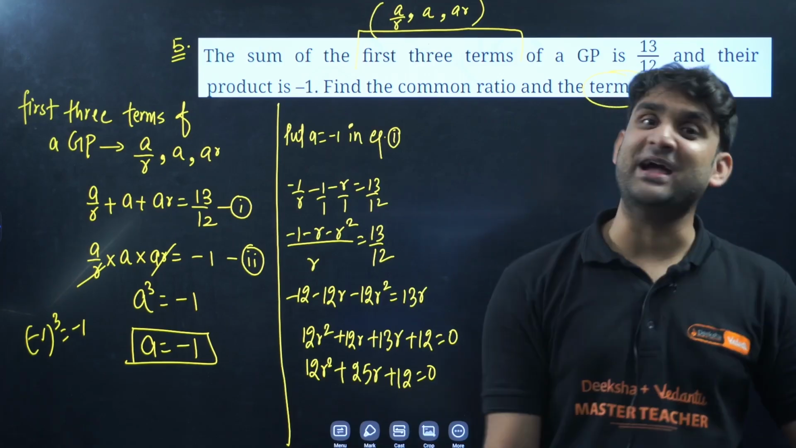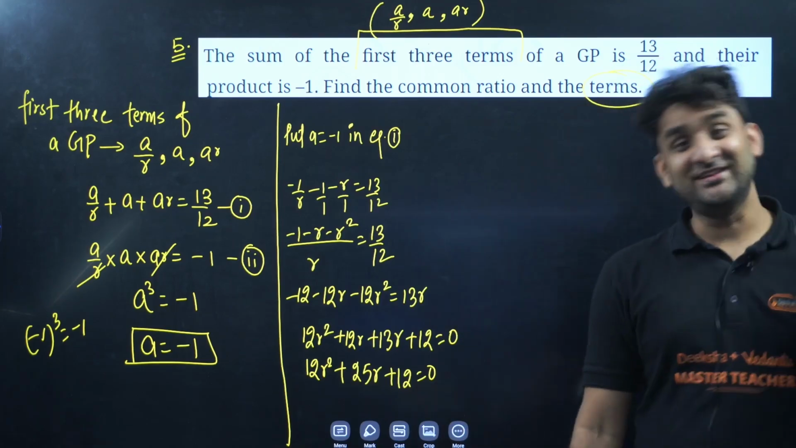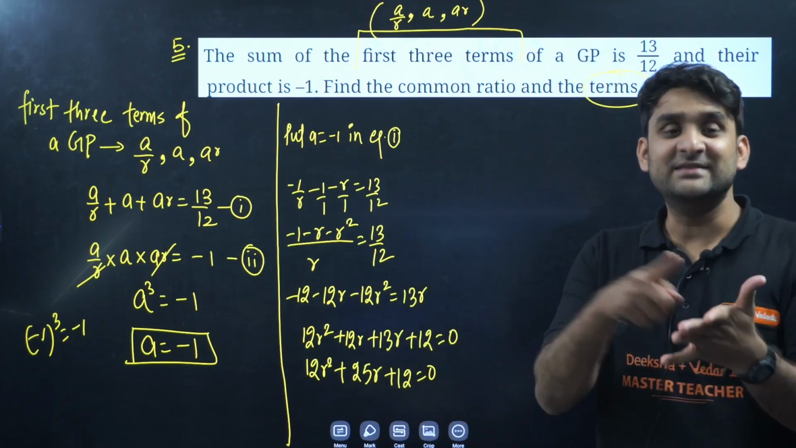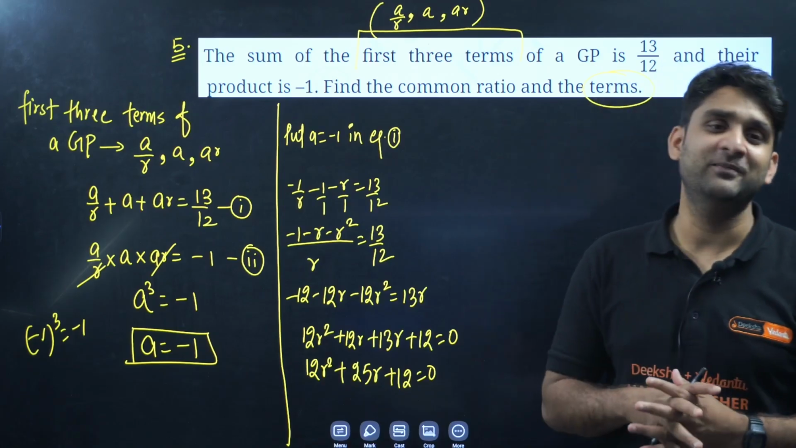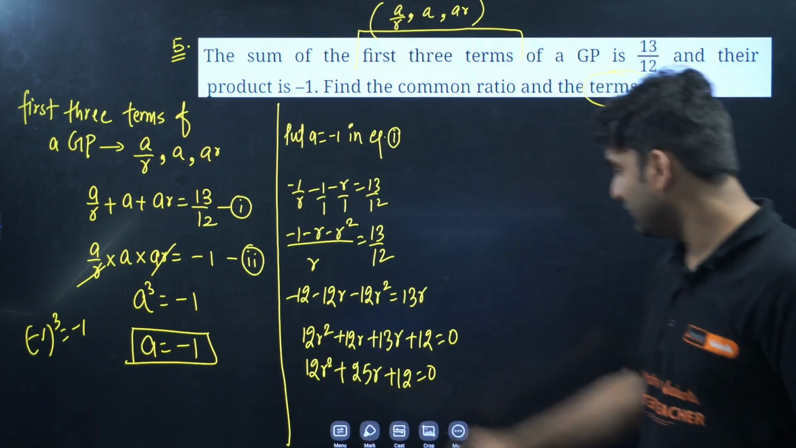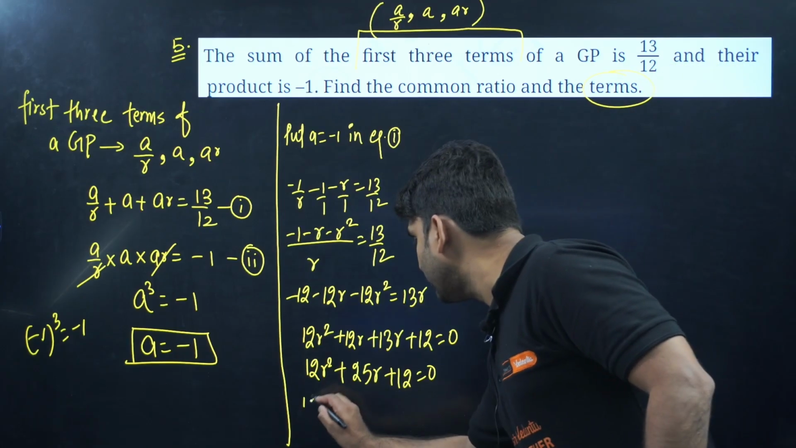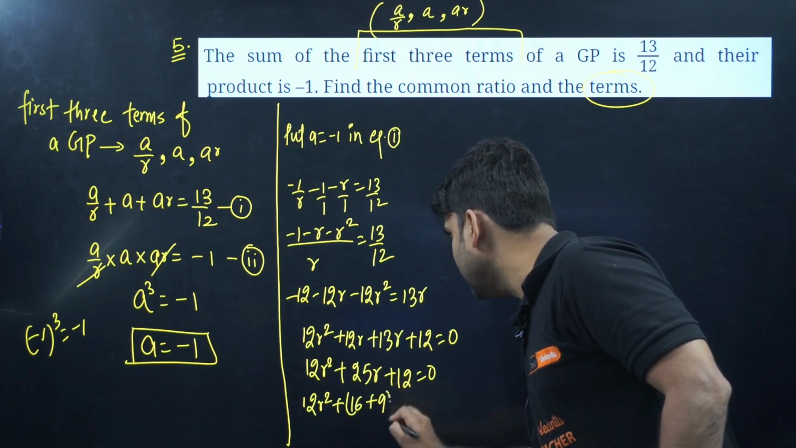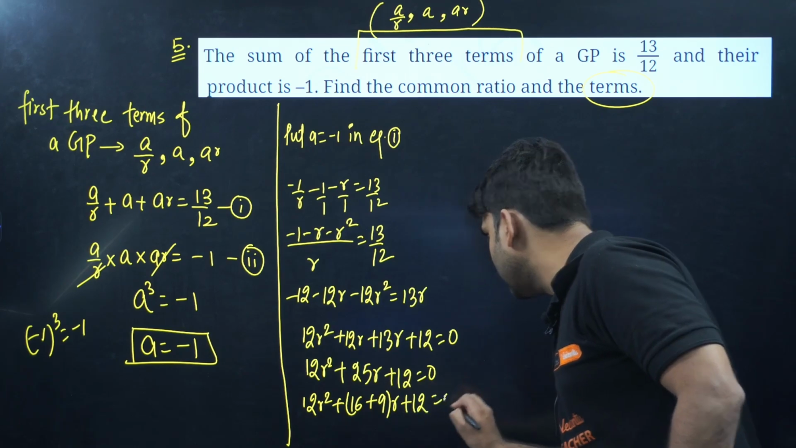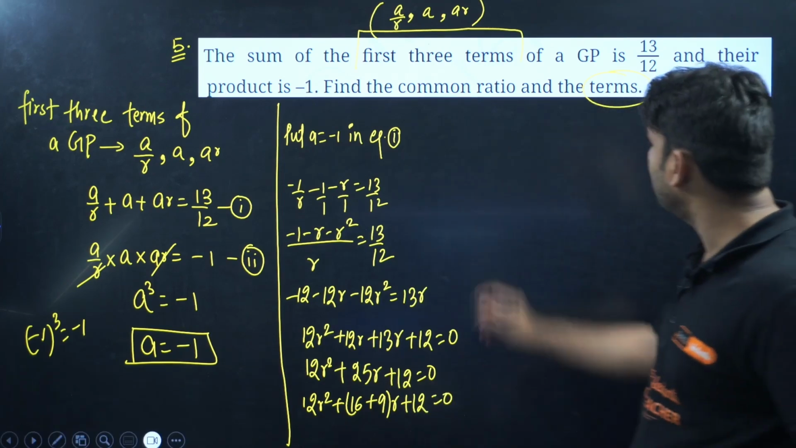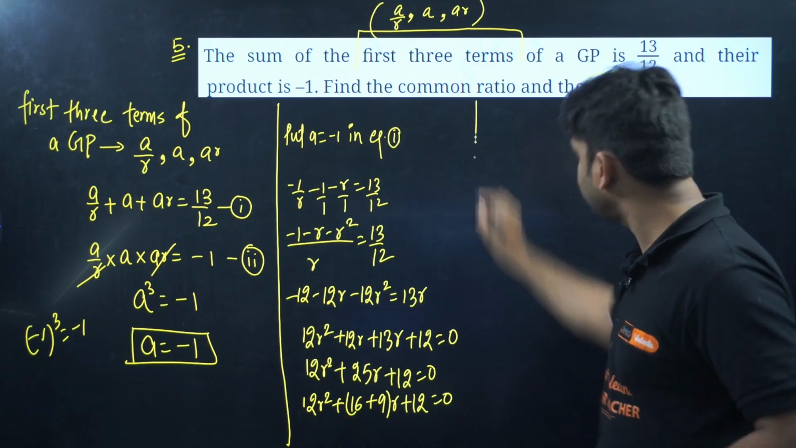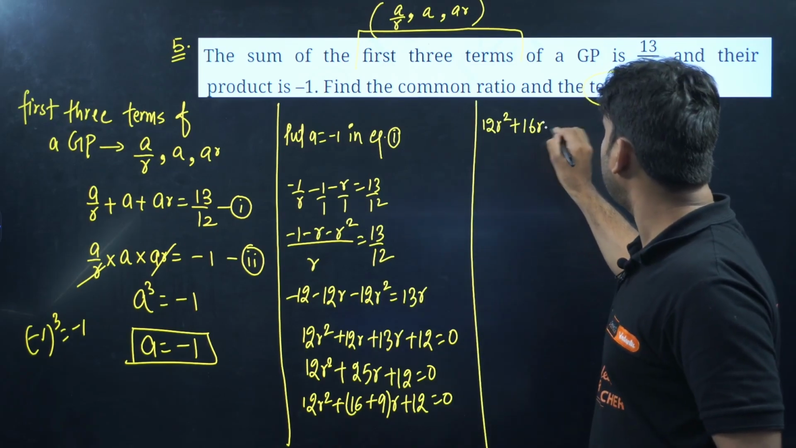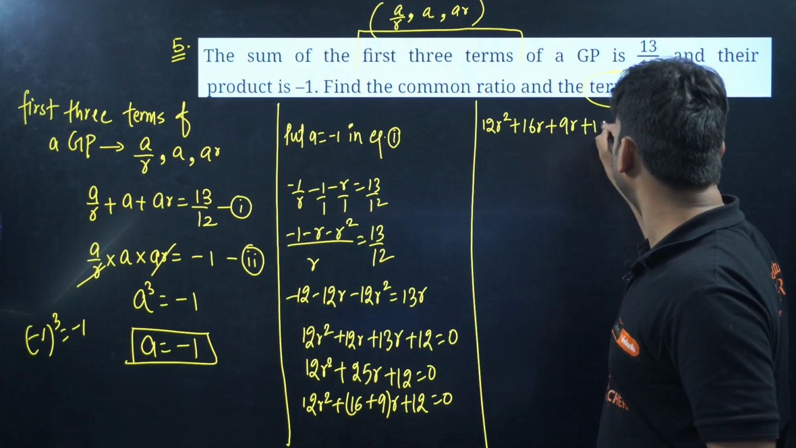Yes, 16 and 9 are the numbers. 16 and 9, because 16 into 9 is 144, and 16 plus 9 is 25. So 16 and 9 is the perfect pair. So let's write here. 12R square and 25R can be split as 16 plus 9 into R. So let's open the bracket. So we have 12R square plus 16R plus 9R plus 12 is equal to 0.